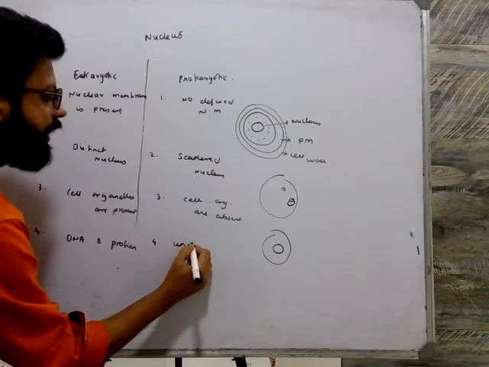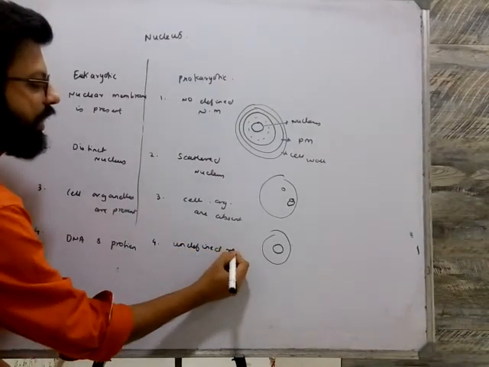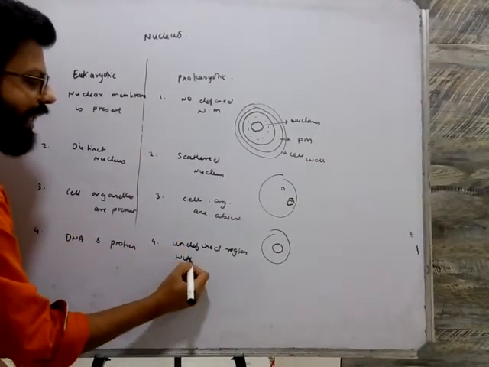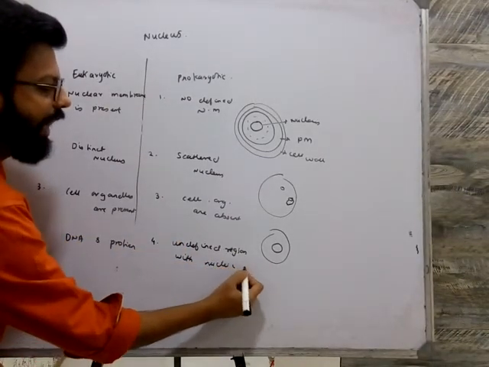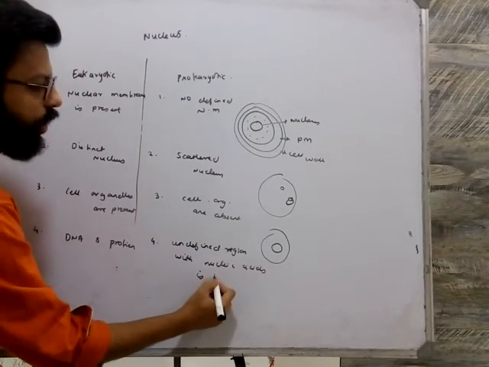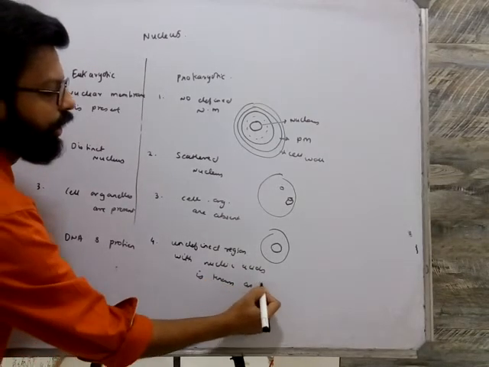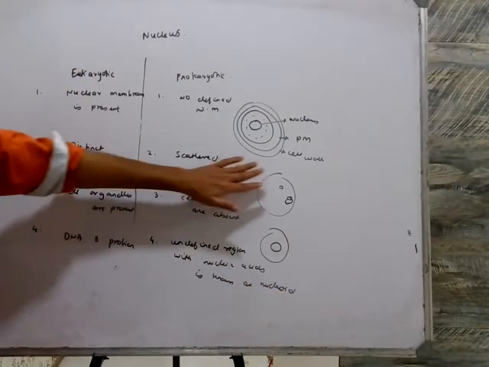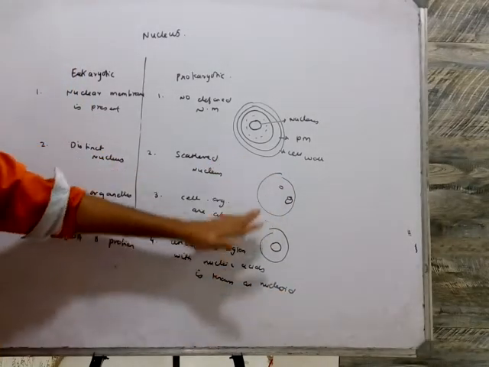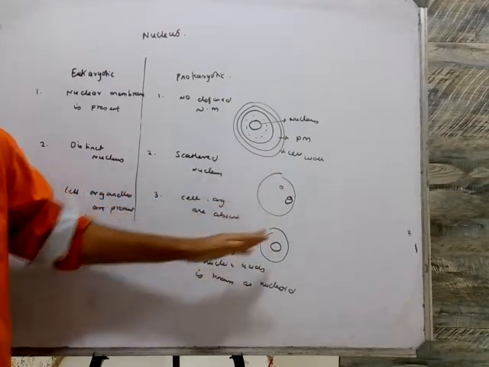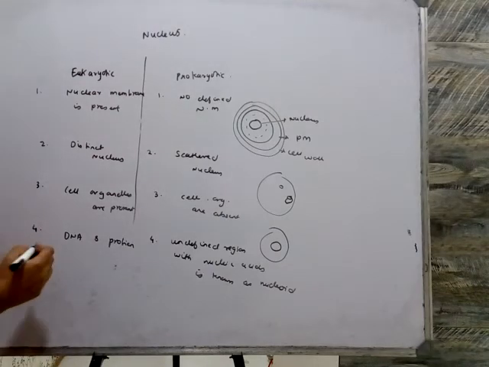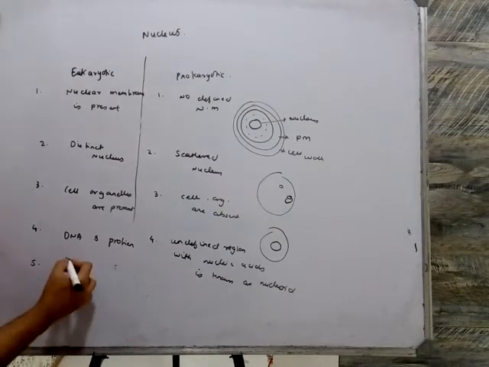So the undefined region with nucleic acid is known as the nucleoid. The scattered region which has nucleic acid present in it is called the nucleoid. Now the fifth is, for example, for eukaryotic cells, plant and animal cells.